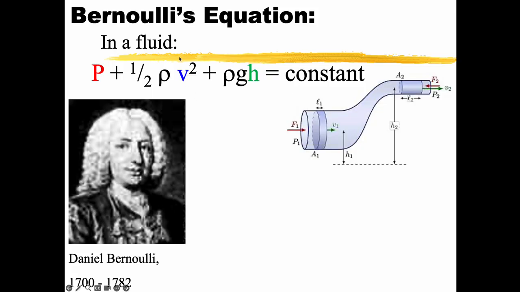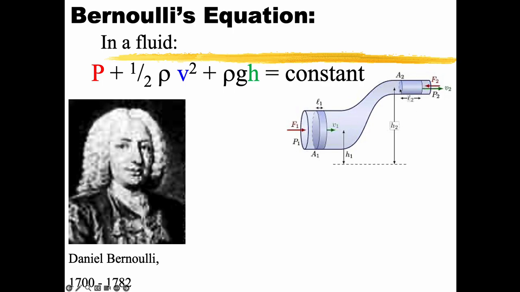What a guy. Essentially, he developed this equation. He said, look, I've got this weird little fluid pipe here. If I look at a place in the pipe, and I take the pressure plus 1/2 the density of the fluid times the velocity of the fluid squared, and by the way, the units of this end up being a Pascal. Isn't that cool? Pascal plus Pascal. And I can also think about this in terms of height, so plus rho g h, the height of this fluid from some reference point. This gives me a kind of pressure profile for the fluid, and that's going to be equal to a constant inside this contained fluid.